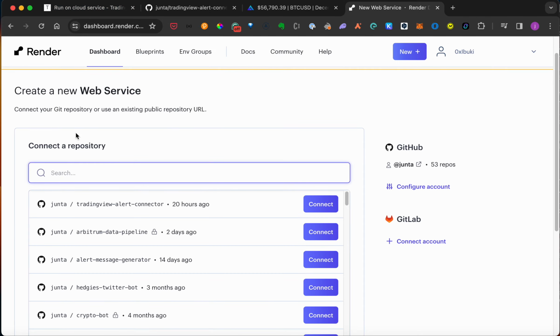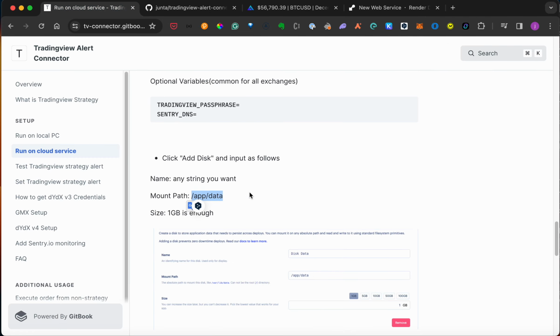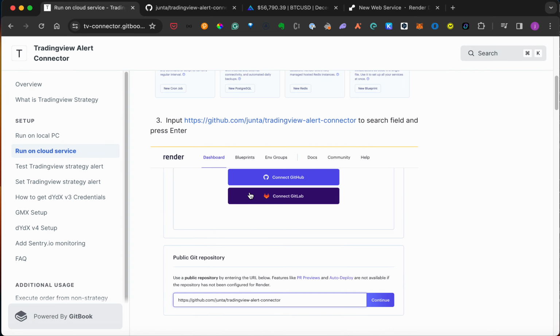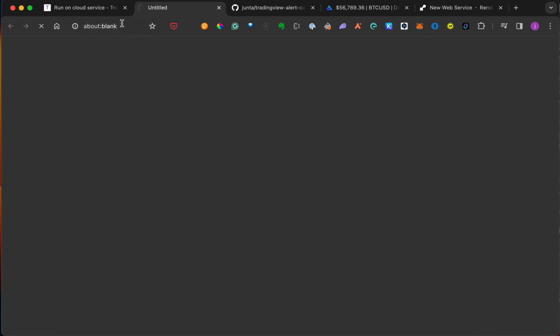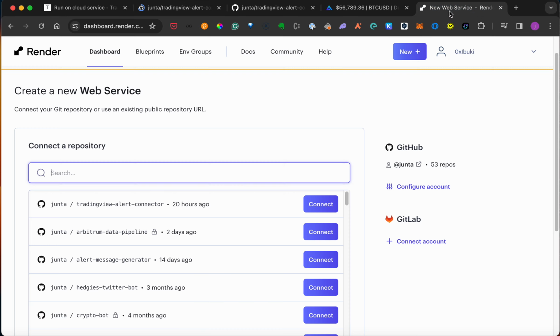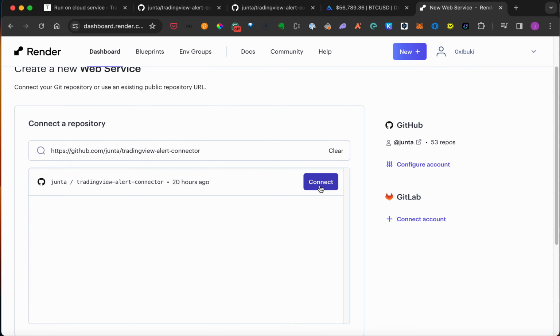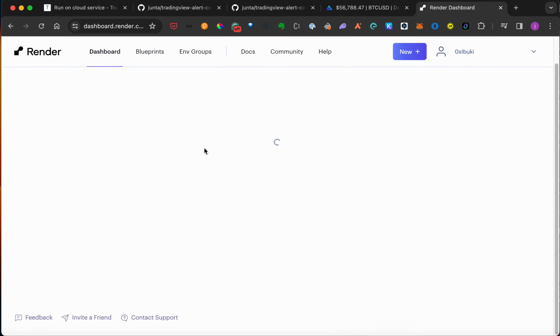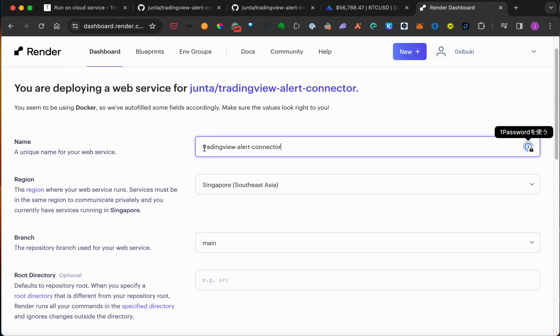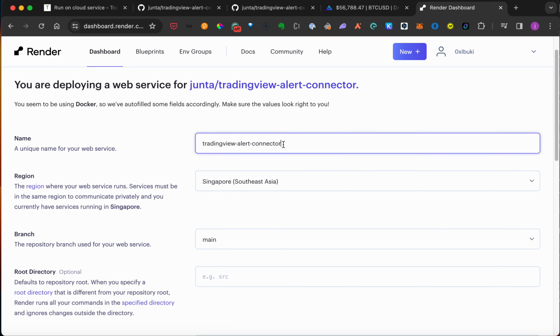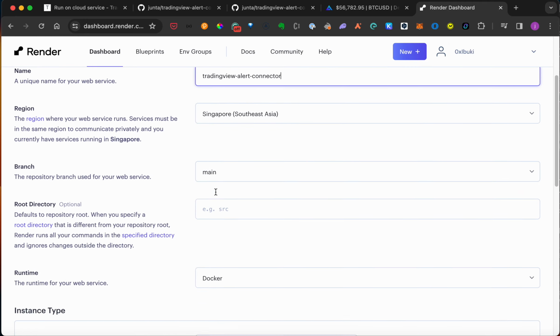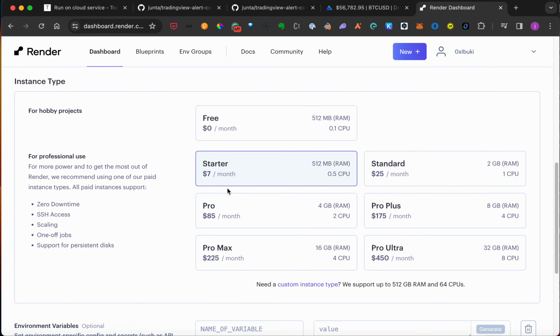And regarding this Connect to a repository, please put this GitHub URL here and click Connect. Input your unique name, whatever you want for this name field, and leave the other parts as they are.